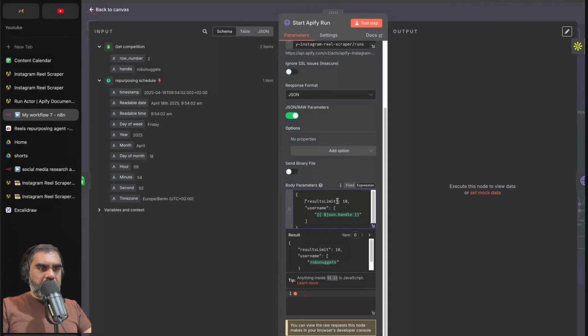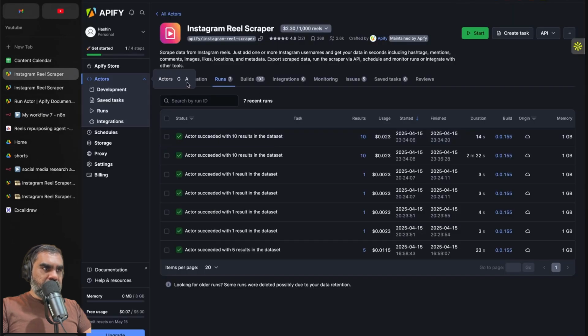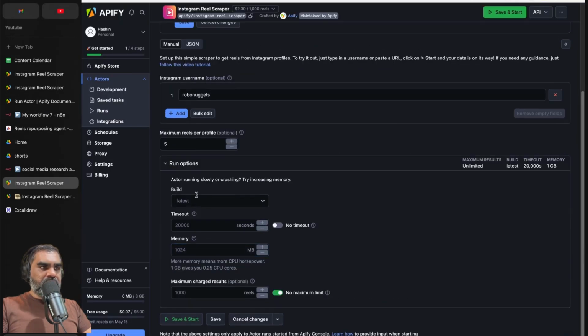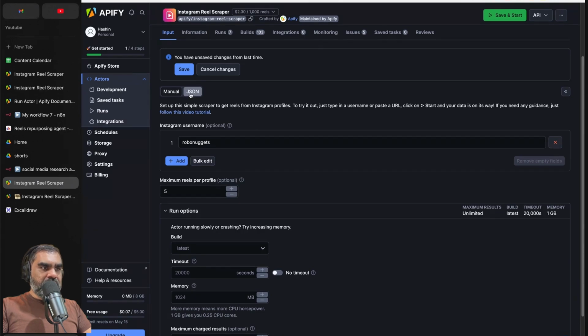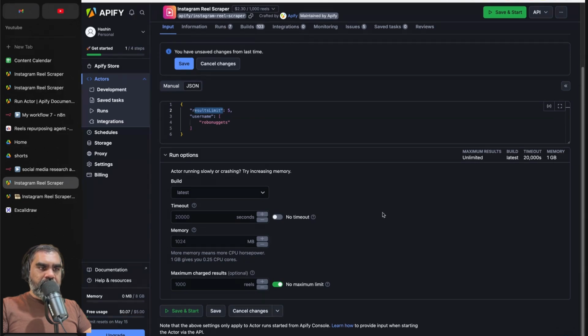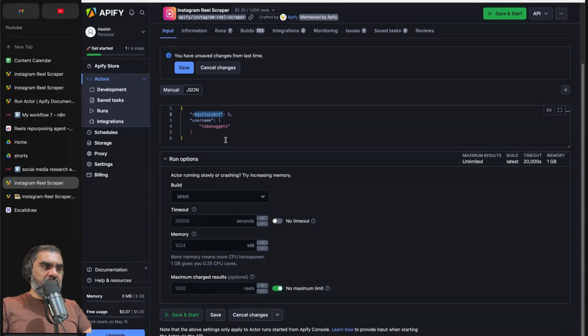The next thing you have to do is enable the JSON raw parameters, and in the body parameters, after you click on try for free, once you come to this page, after you have put the parameters, you can click on this tab here called JSON. That will give you a JSON structure, which has results limit, the number of records to return on every run, and the username is the Instagram handle.